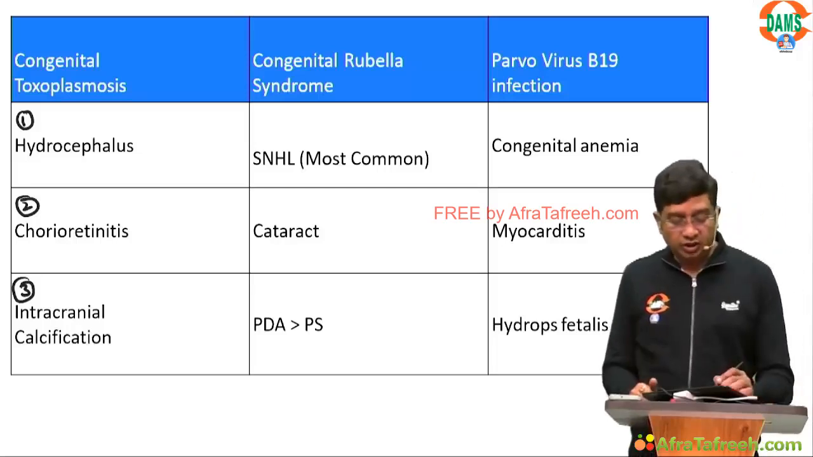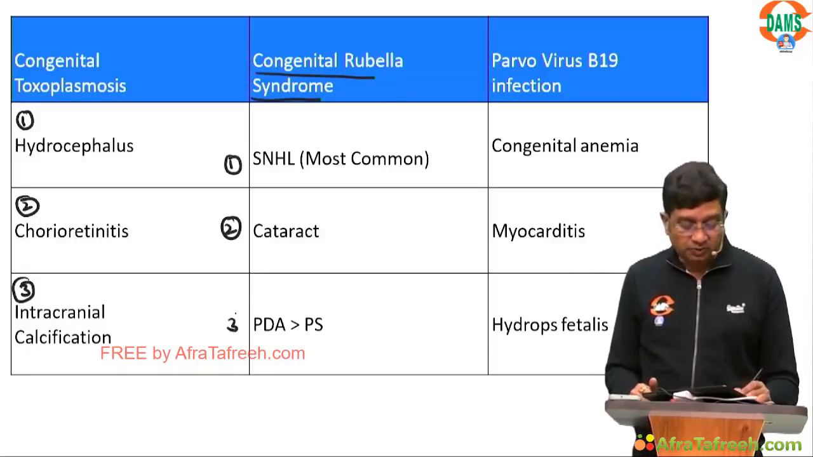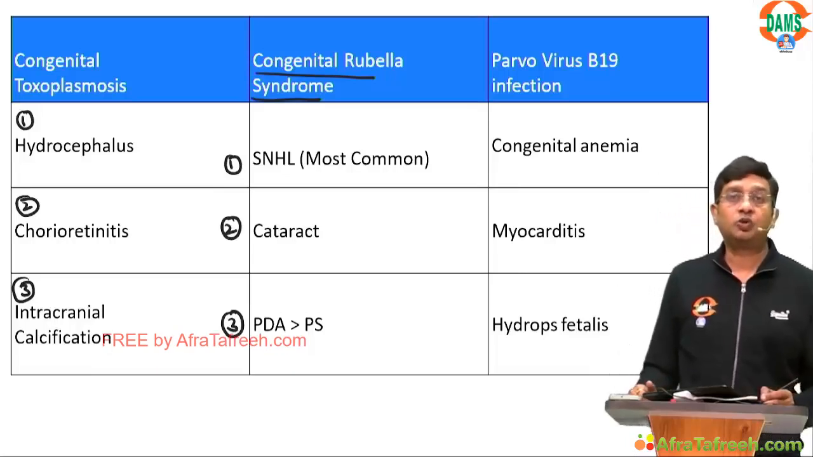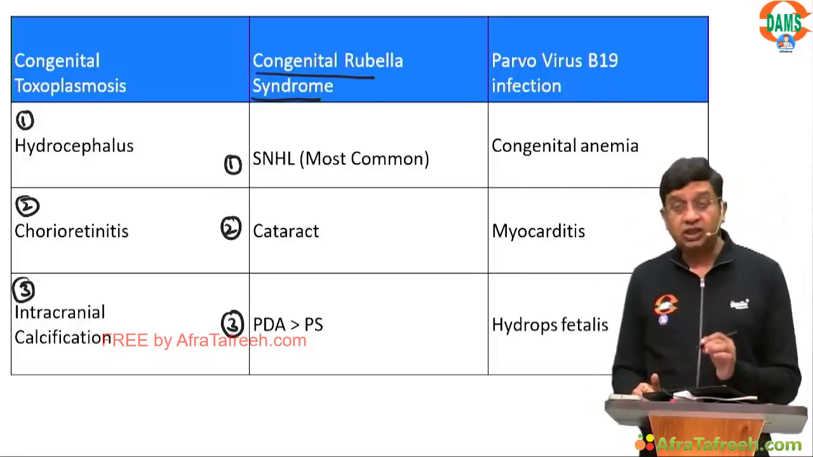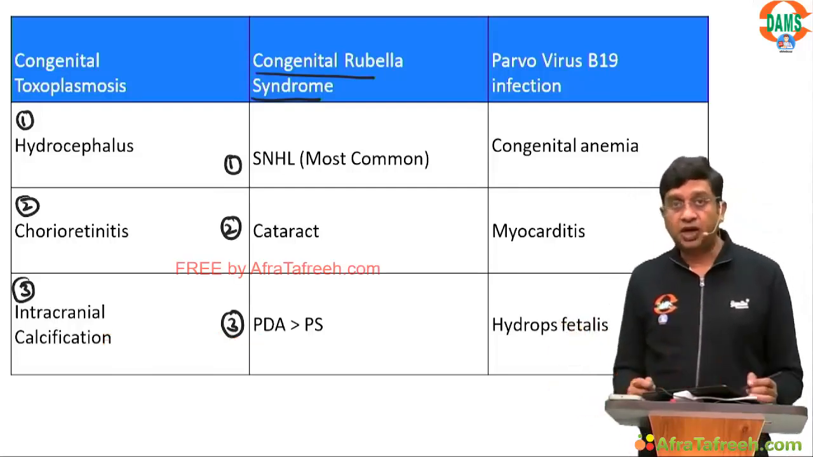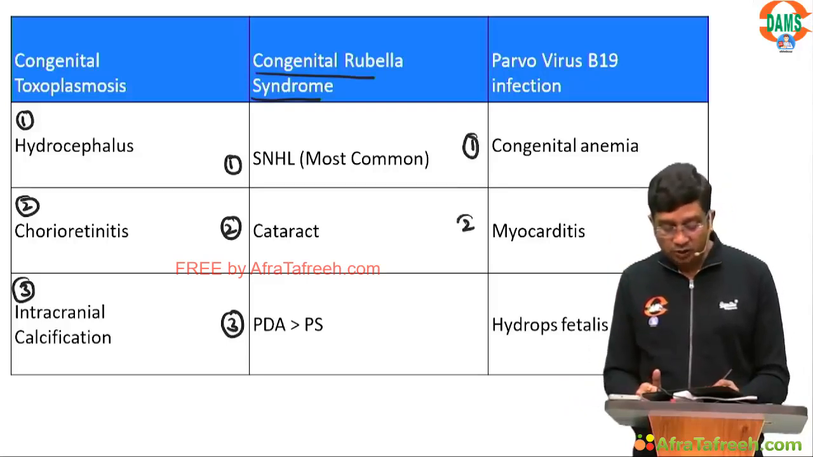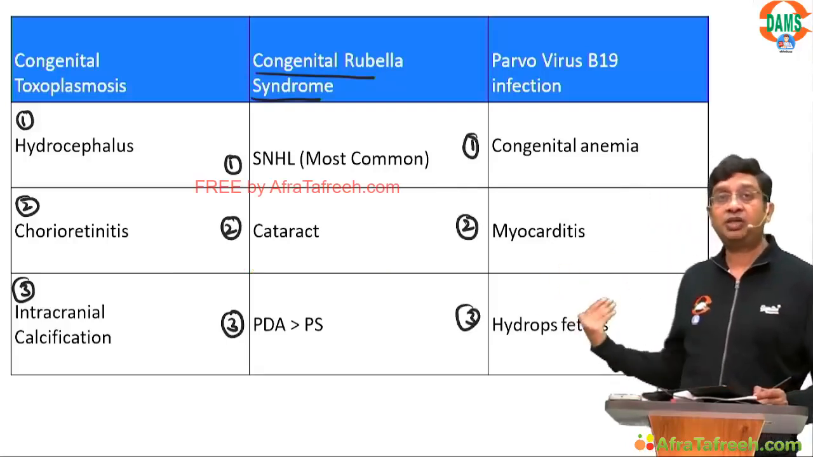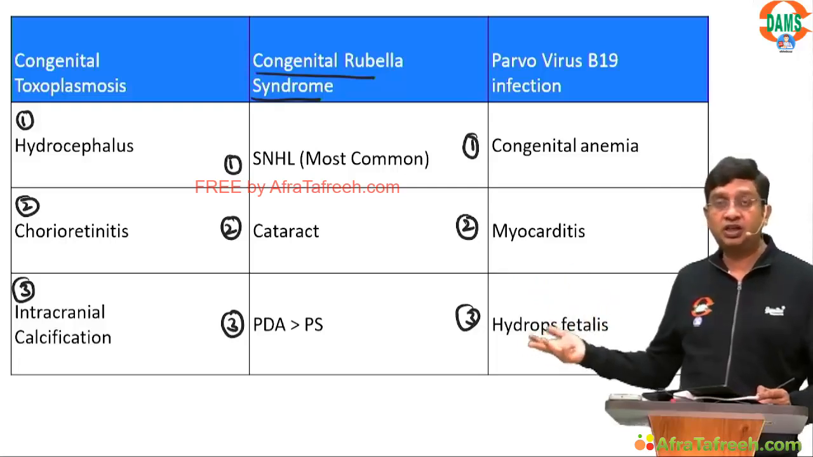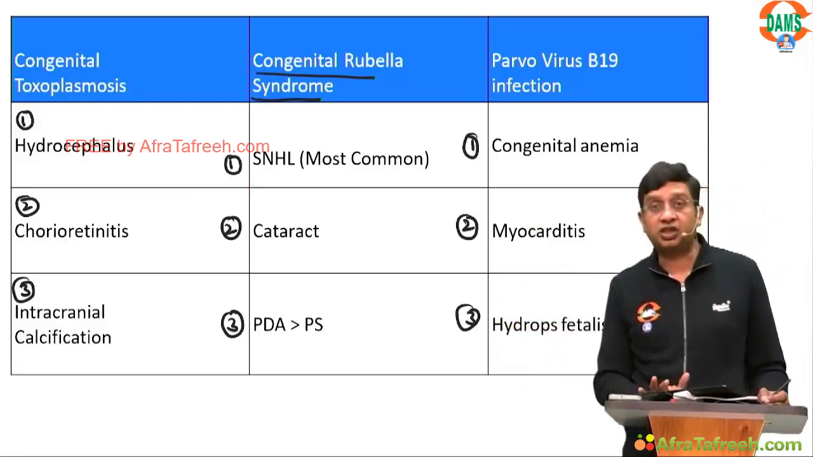In congenital rubella syndrome, again you get three things. One is SNHL, one is cataract, and third is patent ductus arteriosus, which is more common than pulmonic stenosis. Then is parvovirus B19. In parvovirus B19, again it is a triad: congenital anemia, myocarditis, and hydrops fetalis. Right? So you can easily remember these three important features. And for parvovirus B19, you had a question in the AIIMS exam. Right? So you can just remember these three triads, which is what we see here.